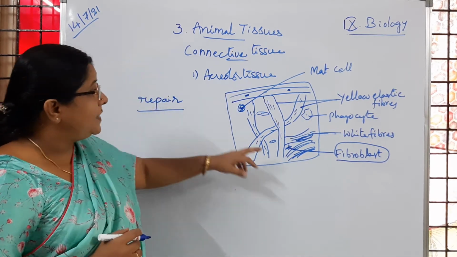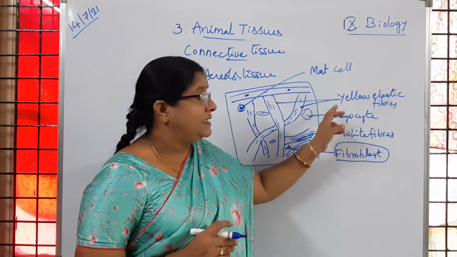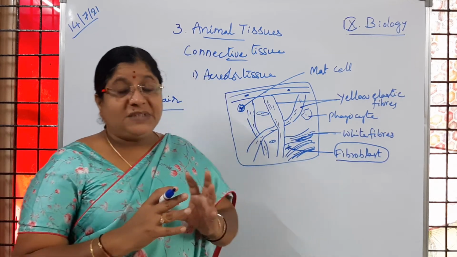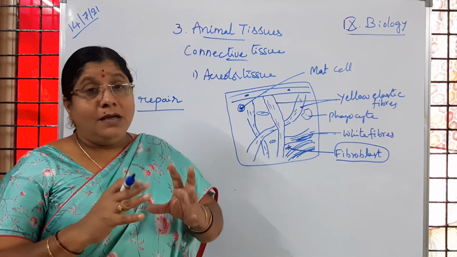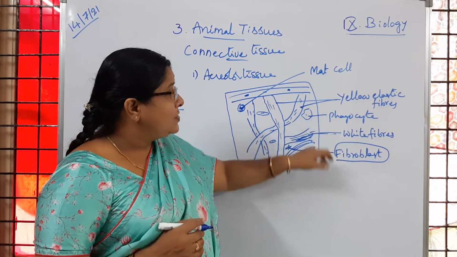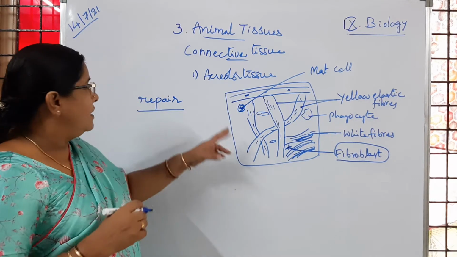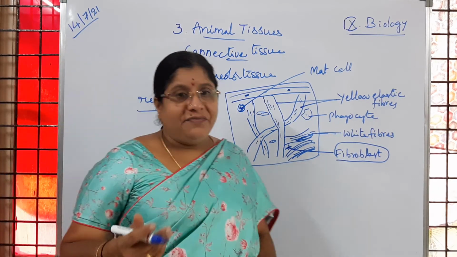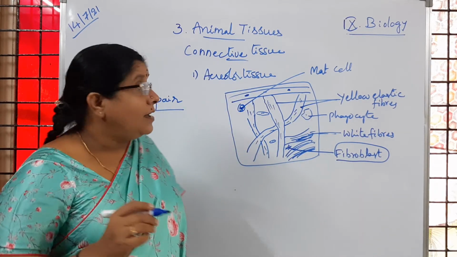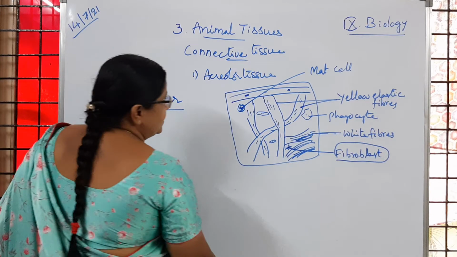That is because of areolar tissue. Because of these fibers which are present, it helps in binding the organs. Then these phagocytes and fibroblasts help in repair work and defense. Is it clear to children? So like that, here we learned about this areolar tissue.